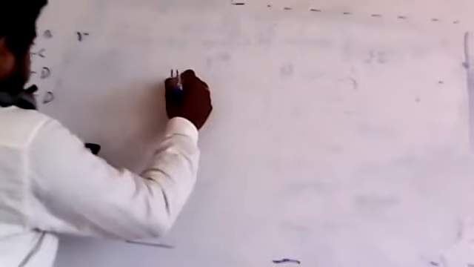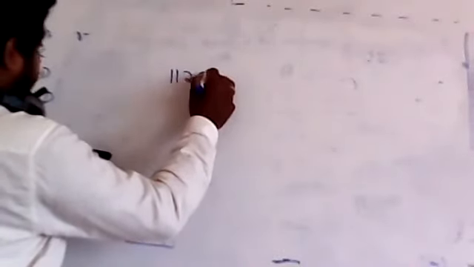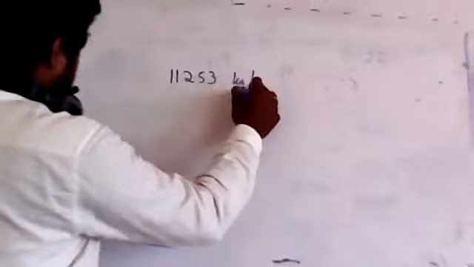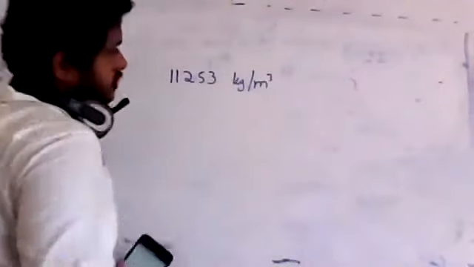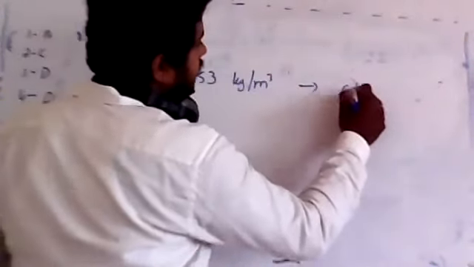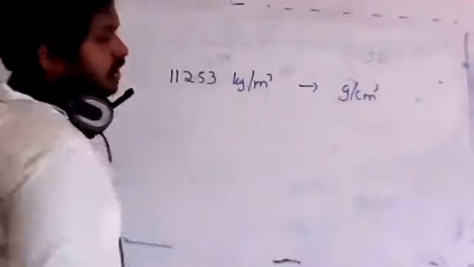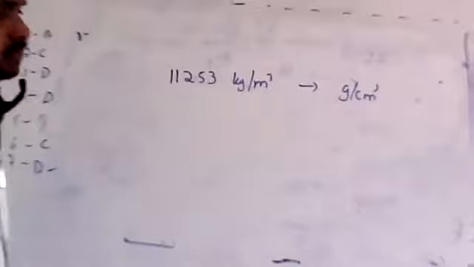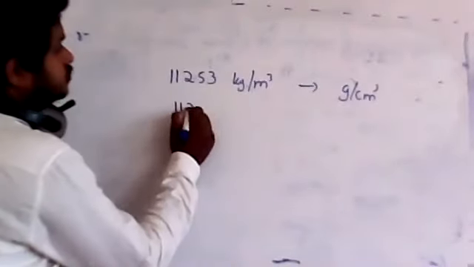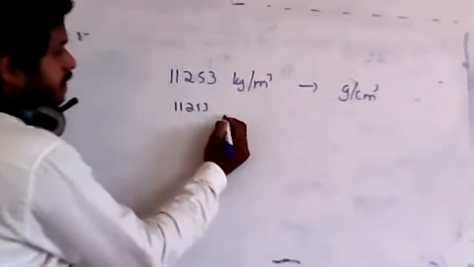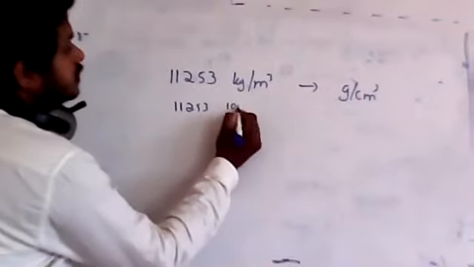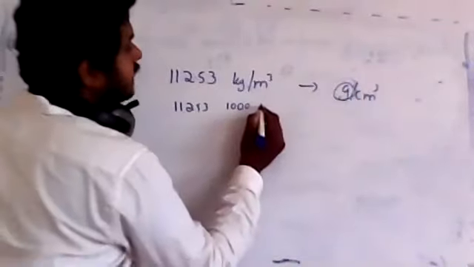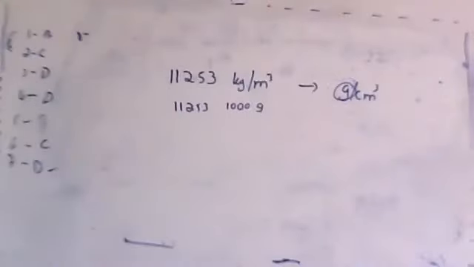Value of 11,253 kg per meter cube into CGS unit. CGS unit, you should express it as gram per centimeter cube. Got it? You should express in this way. This is nothing but the CGS unit. So let's convert this. 11253 kg, and kg is nothing but 1000 grams, because I want that one in kg. It should be converted into grams divided by.